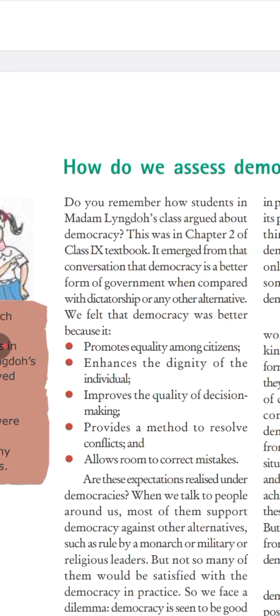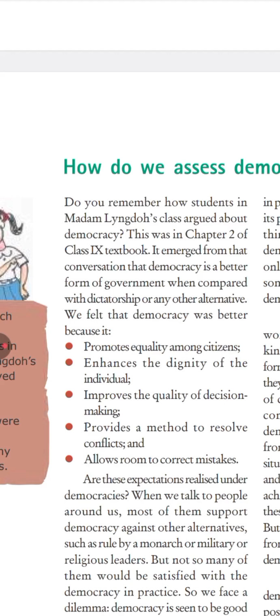Provides a method to resolve conflicts in a peaceful way. Bring the people who are opposing the government to the discussion table so that instead of hostilities we can come to the negotiation table and discuss in a peaceful manner.